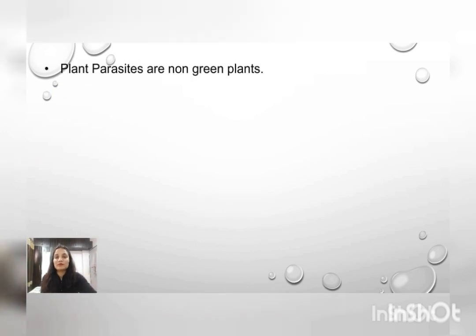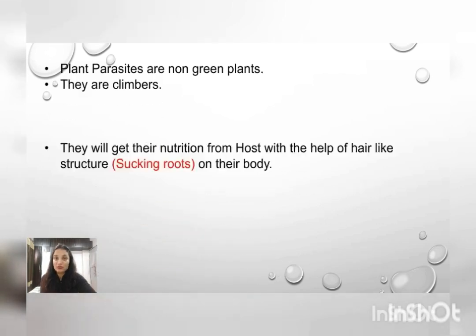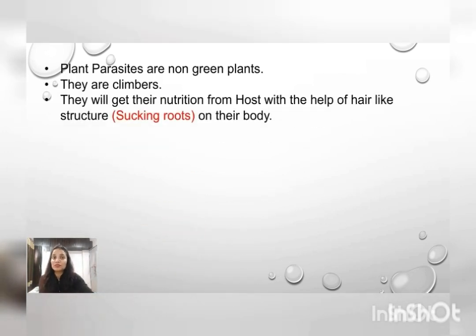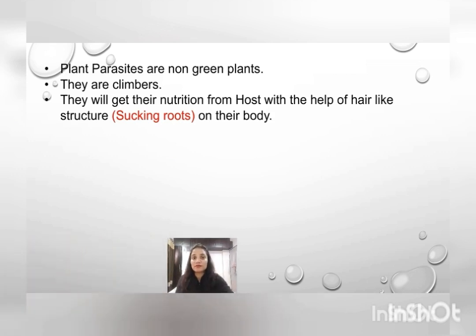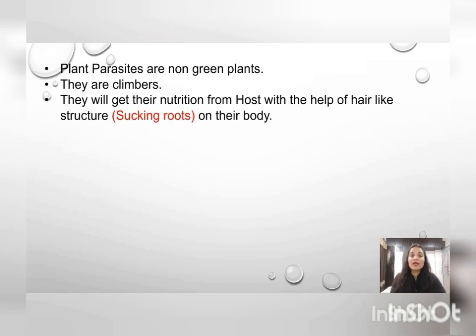Now, some of the characteristics of this plant parasite: they are non-green plants, they are climbers too, and they will get nutrition from the host with the help of hair-like structures, that is sucking roots. With the help of sucking roots they are getting their nutrition. These sucking roots will enter into the host part and get the nutrient, because, being non-green plants, they are not able to make their food.